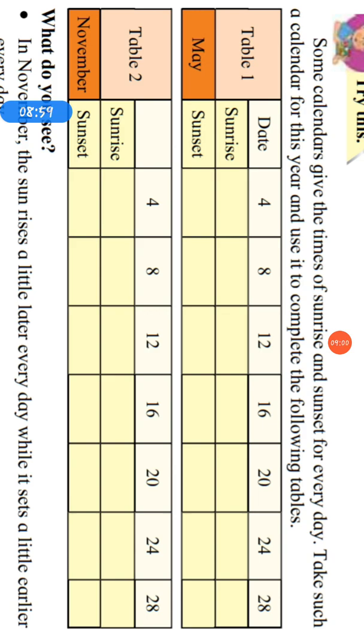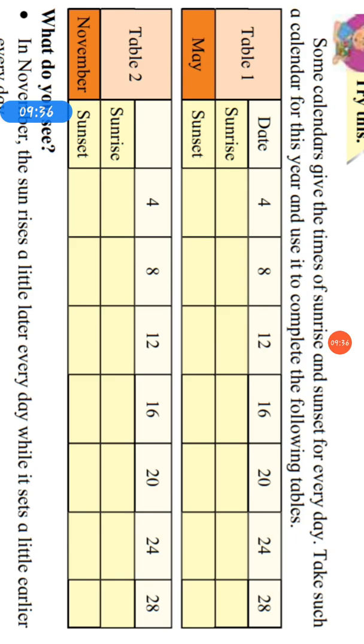See, some calendars have the sunrise and sunset timing of every day. What do you have to do? You have to take such a calendar of this year and use it to complete the following table. So in table 1, the month of May, the dates given are 4, 8, 12, 16, 20, 24 and 28, and the sunrise and sunset. So you have to write the sunrise and the sunset on the date of 4th May. Same with the 8th, 12th, 16th and so on.